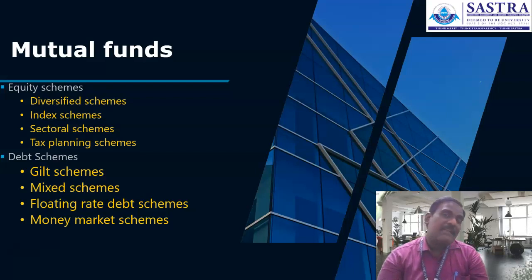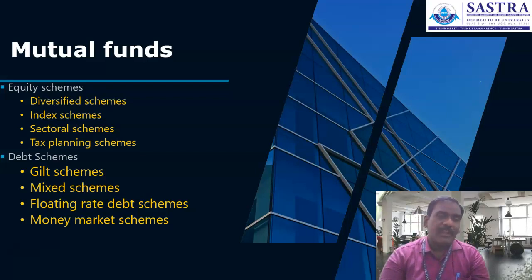And sectoral schemes: ICICI Prudential Automobile Industry and ICICI Prudential Banking Financial Services Industry represent schemes which are representing a particular sector of the economy. Like the tax planning scheme, SBI tax planning and tax saver schemes that they have. These are the best examples of what is going on in the industry, given as examples for the equity oriented schemes.